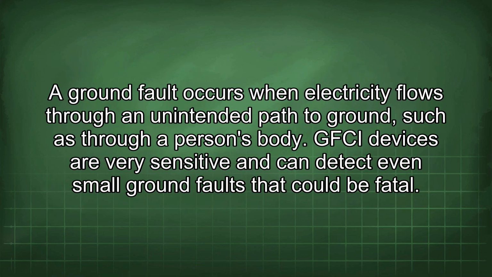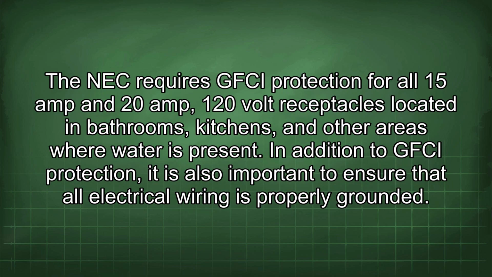A ground fault occurs when electricity flows through an unintended path to ground, such as through a person's body. GFCI devices are very sensitive and can detect even small ground faults that could be fatal. The NEC requires GFCI protection for all 15 amp and 20 amp 120 volt receptacles located in bathrooms, kitchens, and other areas where water is present.